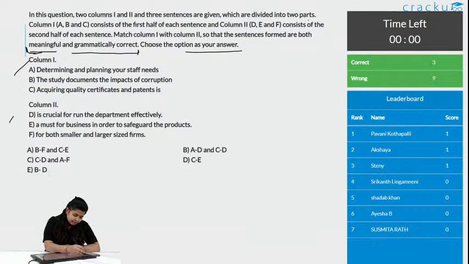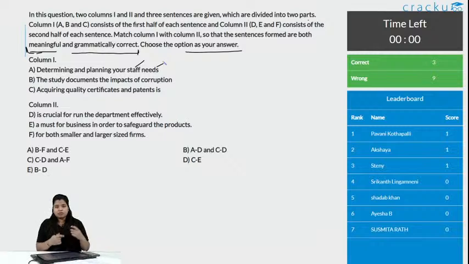We got this. What is column A saying? Let us see. Column 1 says the first option, determining and planning your staff needs. Okay. If you do not know how to match or what to do, go to the options, see the options. What are the options saying? The first option says BF and CE, and the second option says AD and CD. So, let us check first BF and CE. B says the study documents that impacts of corruption are must for business in order, for both smaller and larger sized firms.